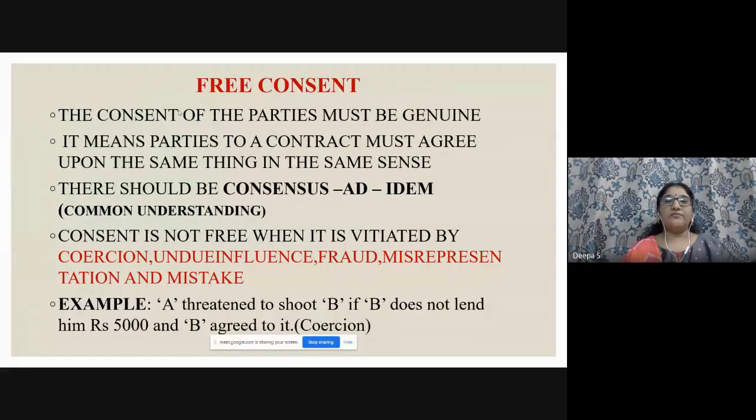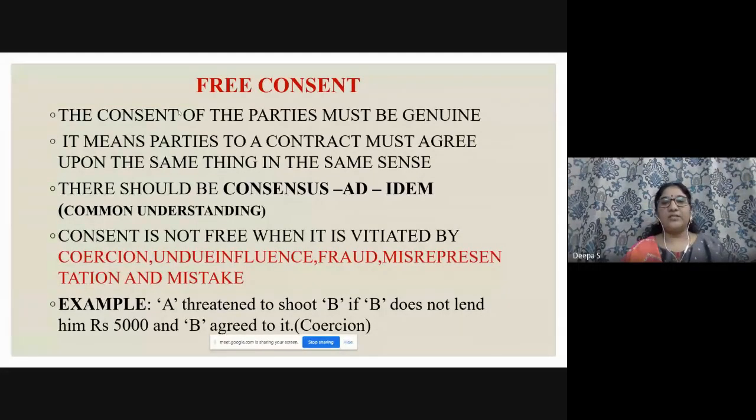And next comes free consent. The consent of the parties must be genuine. It means parties to a contract must agree upon the same thing in the same sense. If A tells one thing, in the same sense B has to understand. If both of them understand it in a different way, there is an absence of free consent. So there should be consensus ad idem, which means common understanding. Again, consensus ad idem, they always used to ask, the exact meaning is common understanding.